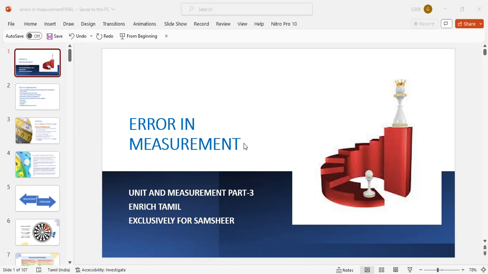So non-zero numbers are always significant. Zeros in between are always significant. Leading zeros are never significant. Trailing zeros are somewhat significant. So these are all the rules we are going to apply for significant digits and rounding off, and we have also seen scientific notation, and how to add and subtract significant figures we can also see. In the next class, we can see how this error concept can be applied to the problems in physics. Thank you.